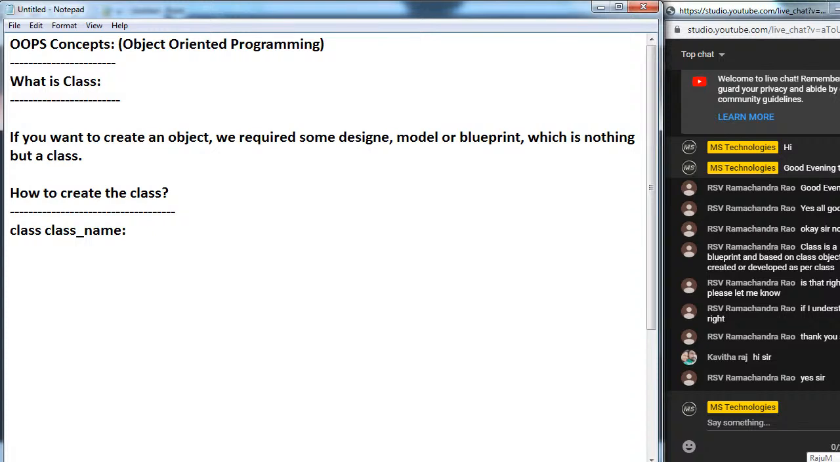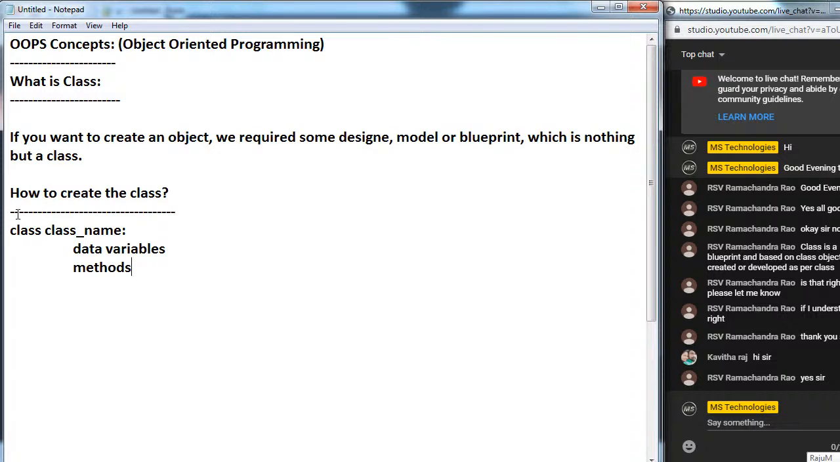Inside the class we can take variables, data members, data variables, and after that member functions. Member functions we can take here. Inside the class we are taking variables, and methods also. Like this we can take it here.